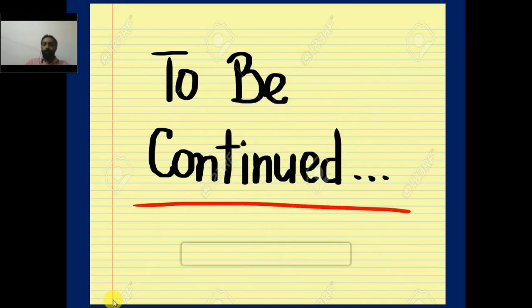I hope we have understood rule number 4 and 5. So once again, rule number 4 says, when the reported speech indicates a universal truth or habitual action, its tense will not be changed even if the reporting verb is in past tense. Rule number 5, the change of pronouns: first person and second persons will be changed into third person.